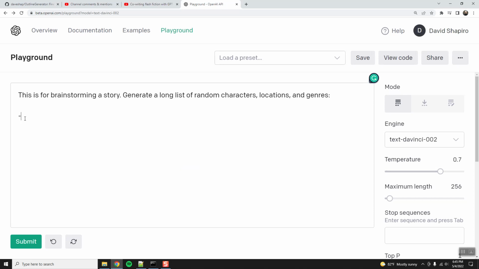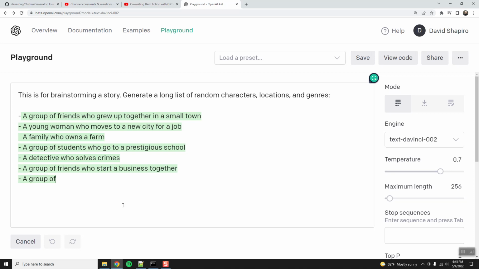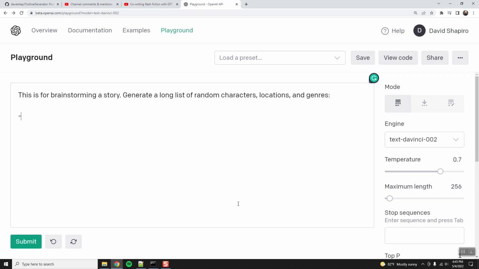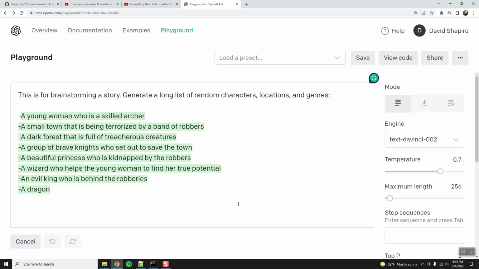Let's see if it's repetitive again. A family who owns a farm, group of students. Okay, yeah, this is okay. This is a little bit more random. Run it a few more times. Skilled archer, town that is terrorized by a band of robbers, dark forest. Oh, this is great. A final battle between good and evil.